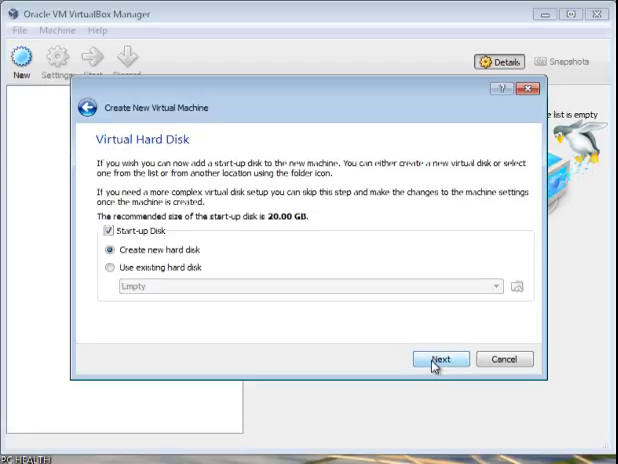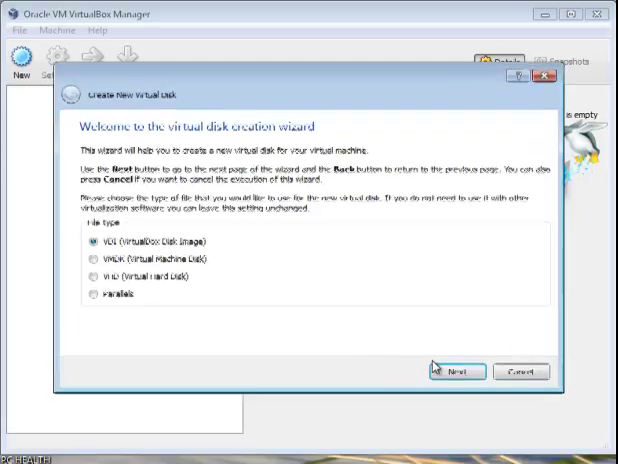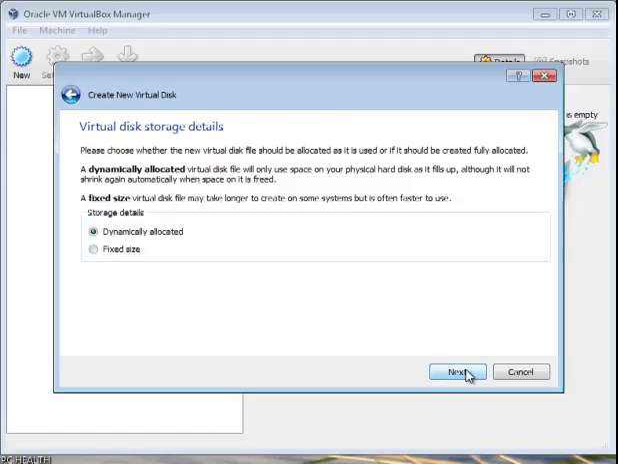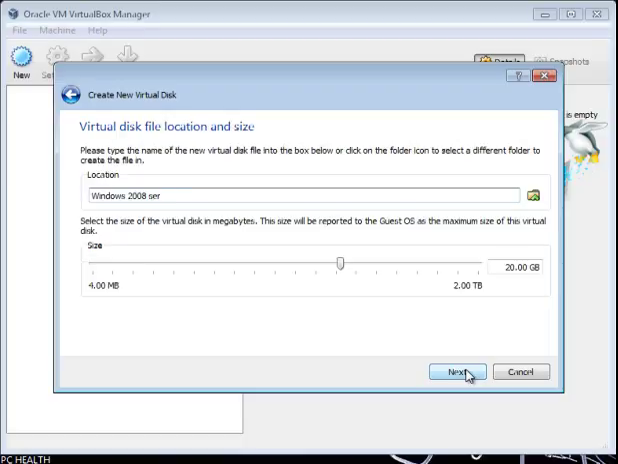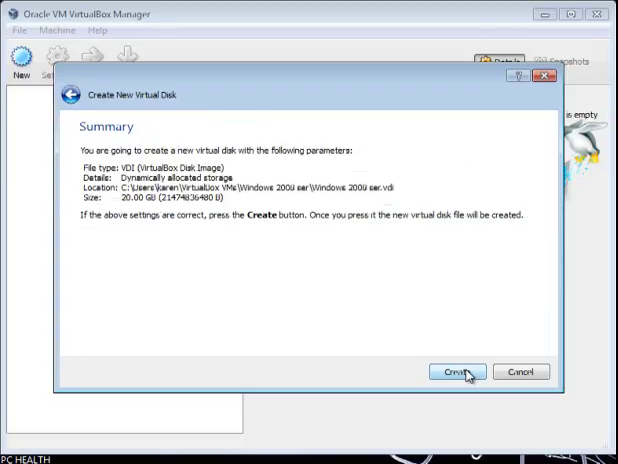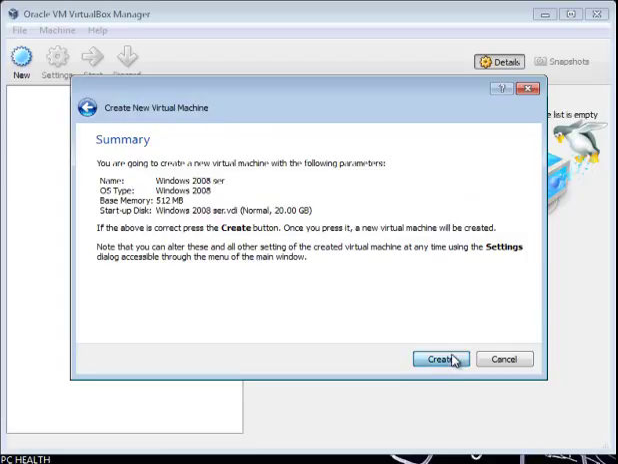The virtual hard disk. Now I'm going to create a new hard disk, seeing this is the first time I'm doing this. Create, next. Leave this at the default also. I will leave my storage dynamically so it can be manipulated and changed at any point in time. If you click fixed, it's going to stay fixed, so you need to leave it at the default. Next, next. Create, create.